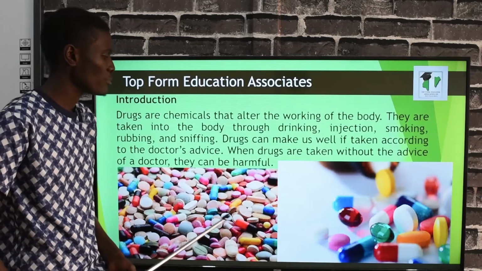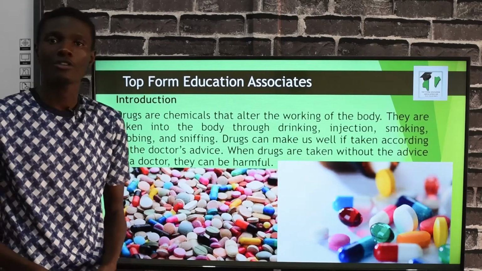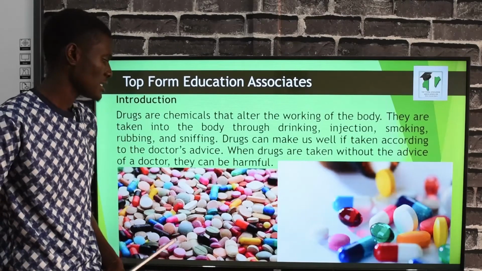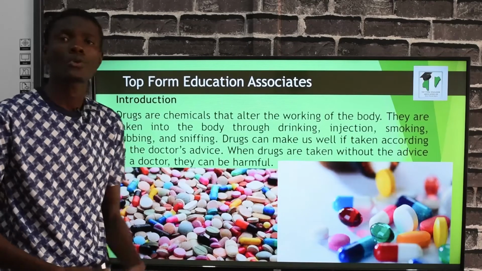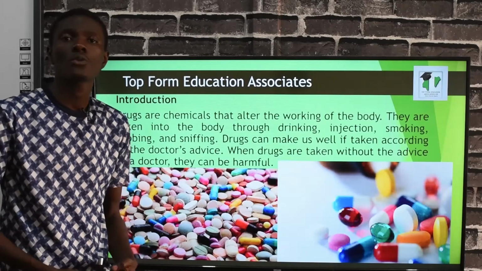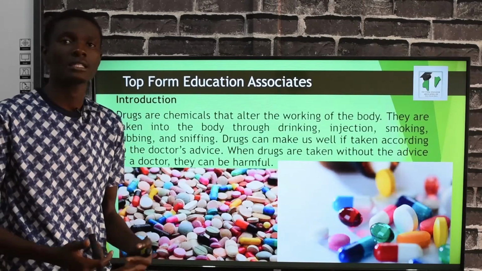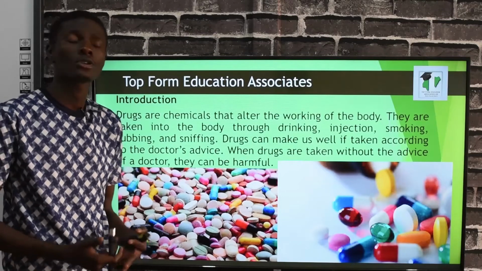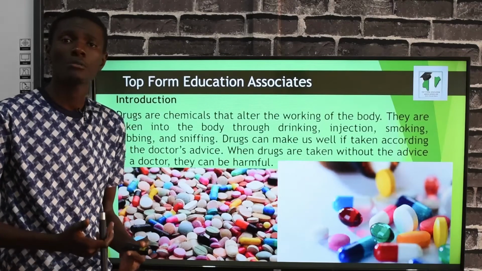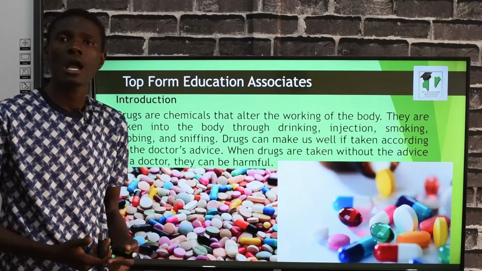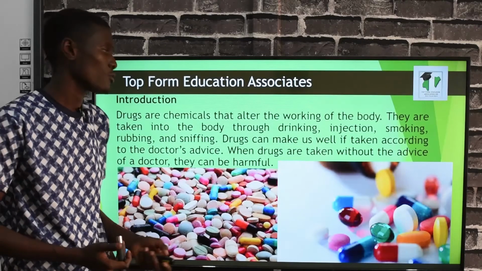These are examples of drugs. I'm sure we are all familiar with these. These are all antibiotic drugs. We have so many other drugs. We have pain relievers, we have antibiotics, we have syrups. Drugs can exist in powder form, they can exist in liquid form, and many other forms.